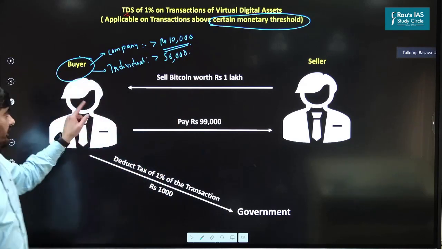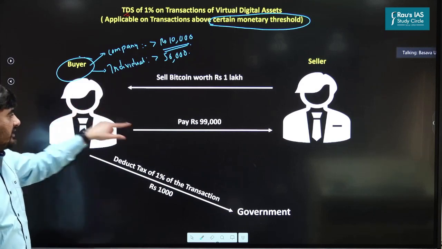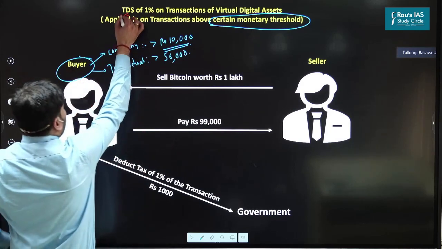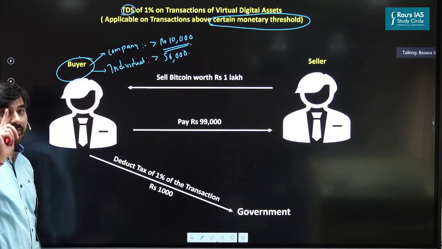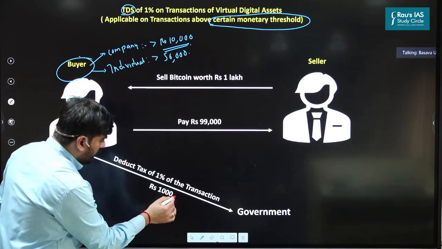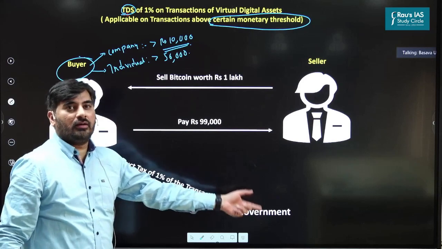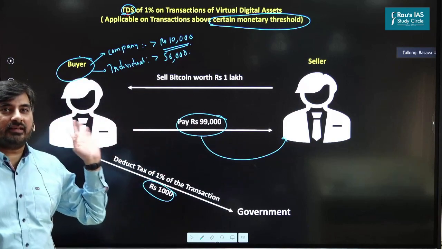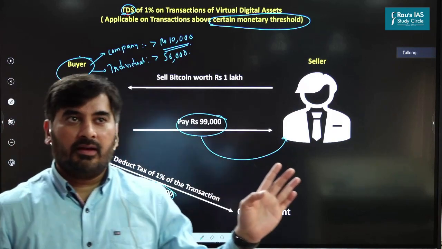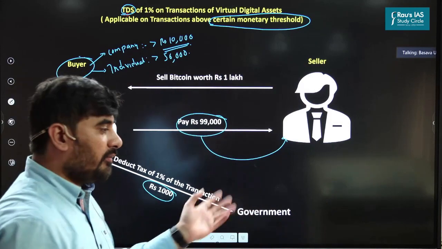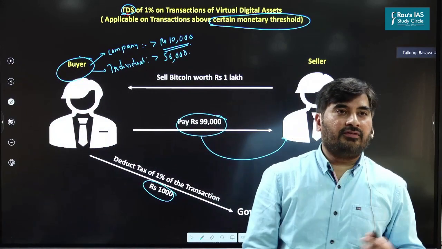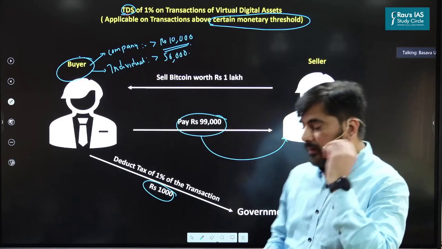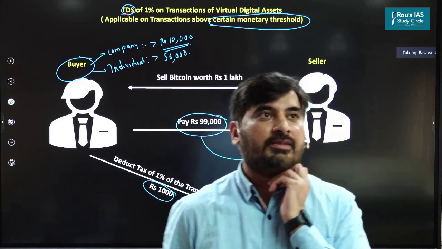Now let's say an individual buyer is buying Bitcoins worth 1 lakh from the seller. So the buyer will deduct the tax at source, TDS. How much? 1%. 1% of 1 lakh, how much is it? 1,000. So this 1,000 he will pay to the government, and only the 99,000 he will give to the seller. So this is the TDS, tax deducted at source. Basically, it is in order to keep track of the people who are doing various kinds of transactions on virtual digital assets. Okay. Now, these are the proposals of the government with respect to virtual digital assets.